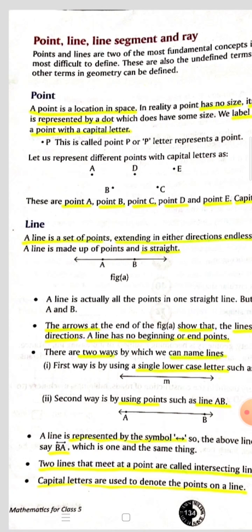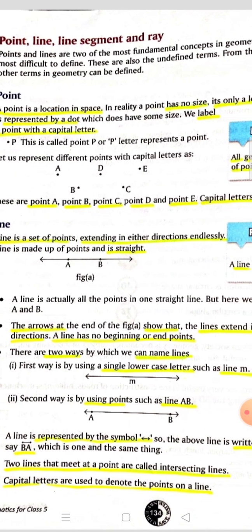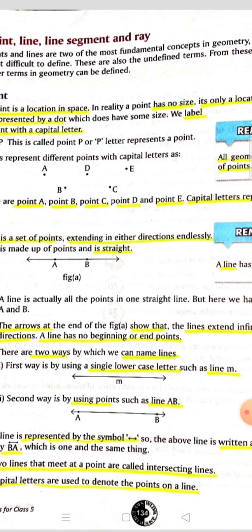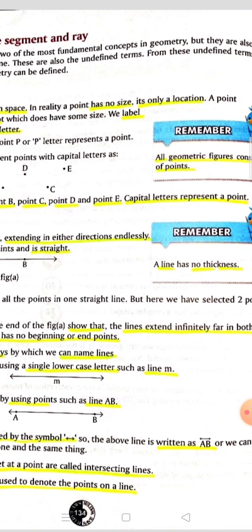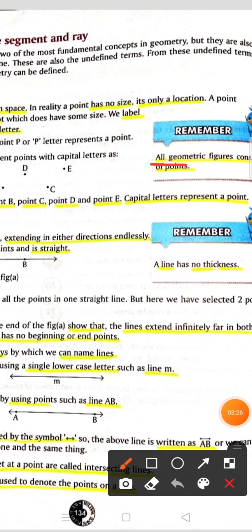There are two ways we can name lines: using a single lowercase letter such as l, m, or using two capital letters for two points, like line LM. A line has no thickness. All geometrical figures consist of points.